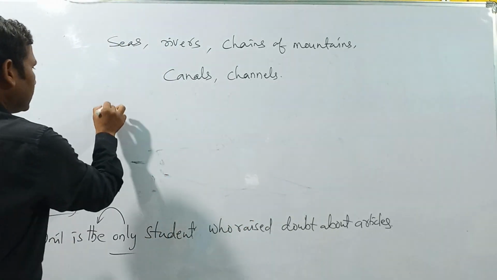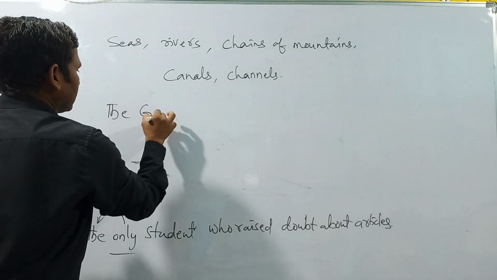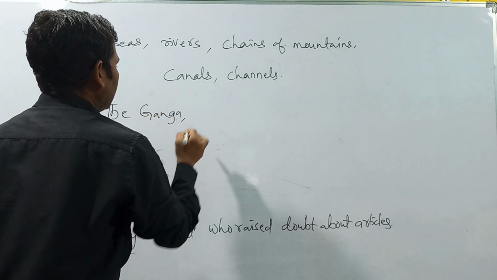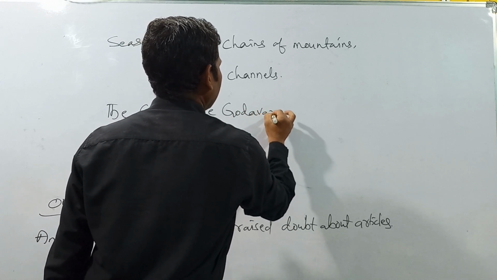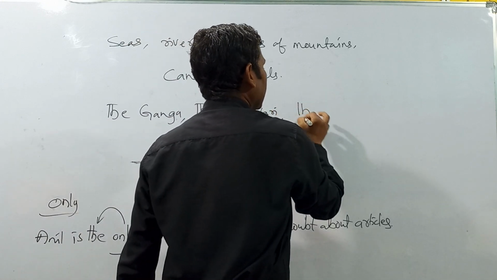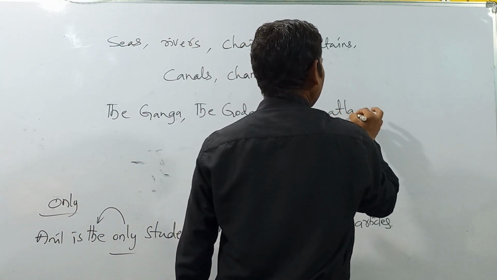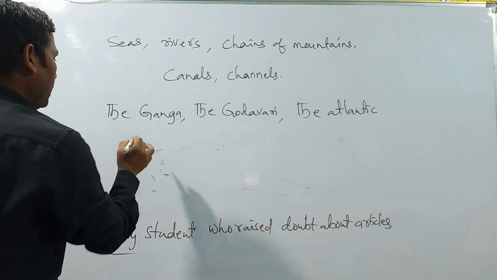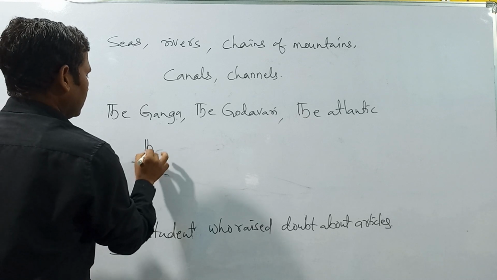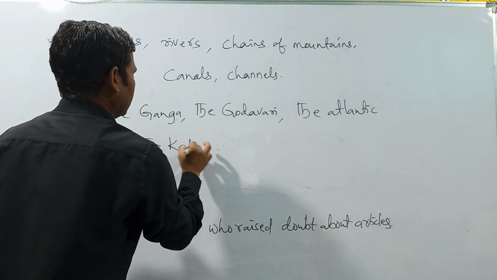For example, the Ganga, okay, the Godavari, the Atlantic, the Kakatiya Canal.